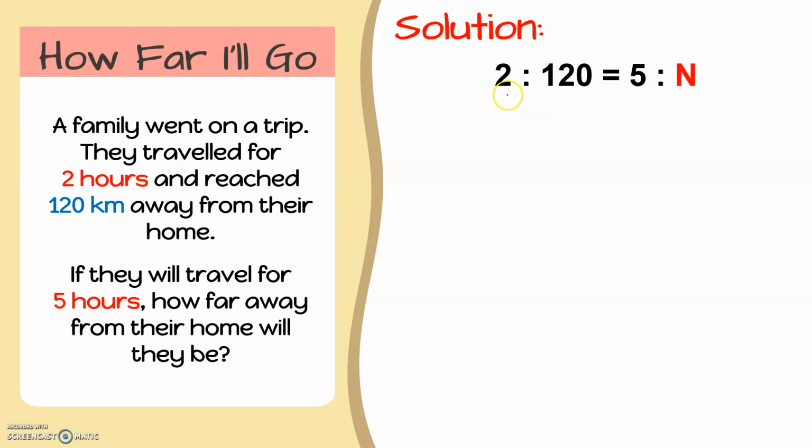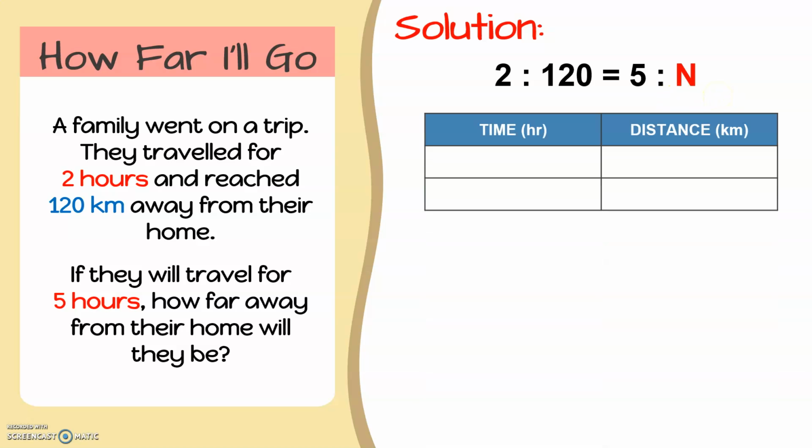Okay. Now, for us to solve this problem, again, we will use the concept of direct proportion. So we can have our equation as 2 is to 120 equals 5 is to n. Or we can also use a table like this one for us to easily distinguish the relationship of the quantities we are dealing with in this problem. So again, the quantities we are dealing with are time and distance.